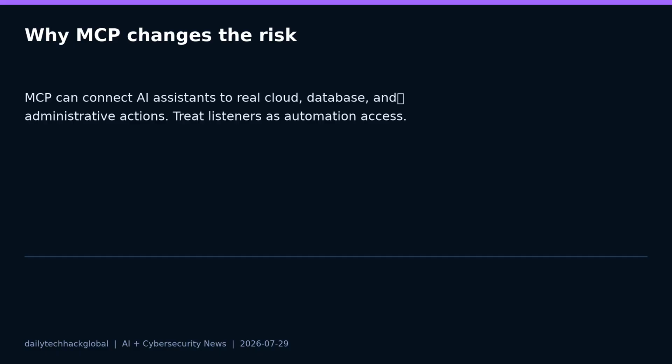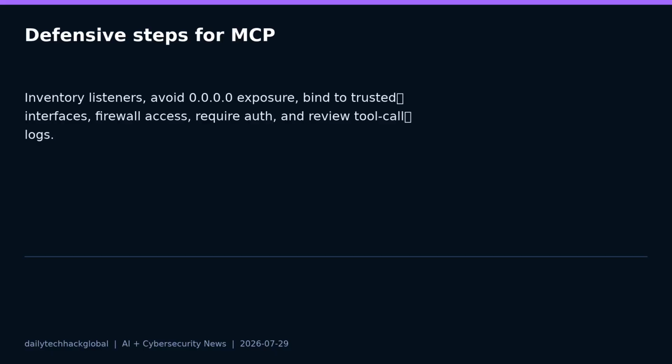The right first step is inventory. Search for MCP servers, developer tool daemons, and agent connectors that listen on 0.0.0.0, on container ports, or on cloud hosts. Bind them to localhost or a trusted interface, put firewall rules in front of them, require authentication where the project supports it, and review logs for unexpected tool calls.